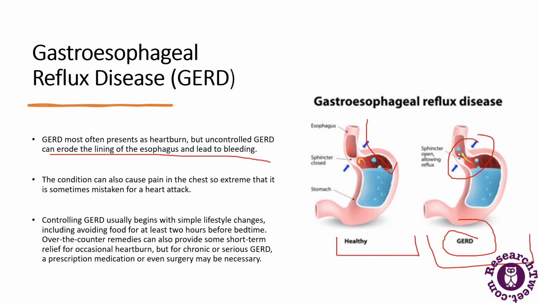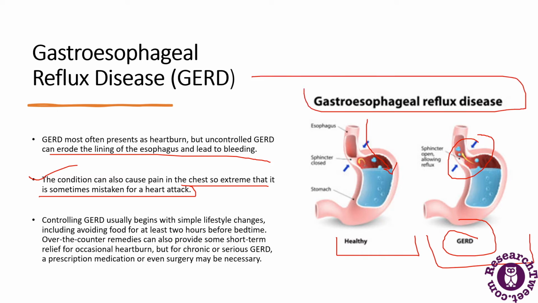This condition causes pain in the chest so extreme that it's sometimes mistaken for a heart attack. So if a person complains about pain in the chest, it may be mistaken for a heart attack, but actually it can be this disease. Controlling GERD usually begins with simple lifestyle changes.